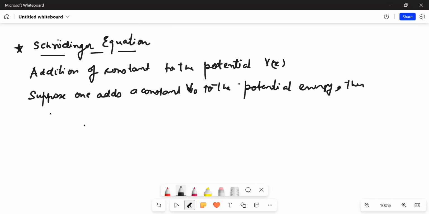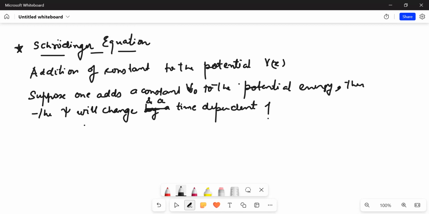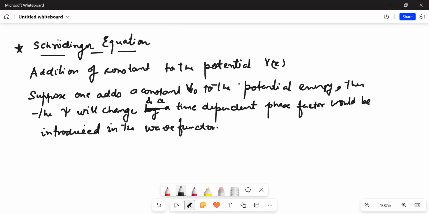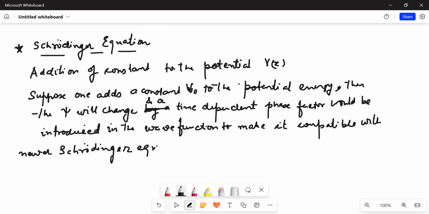Then the wave function psi will change: a time-dependent phase factor would be introduced in the wave function to make it compatible with the new Schrödinger equation.